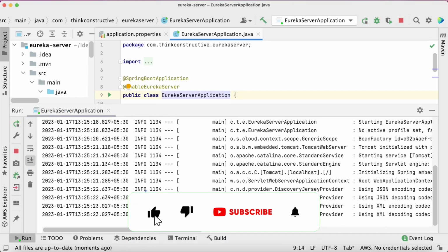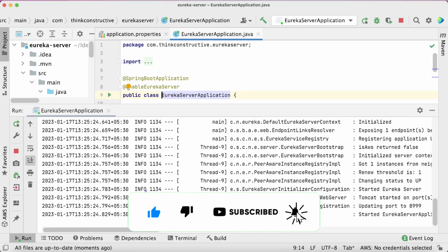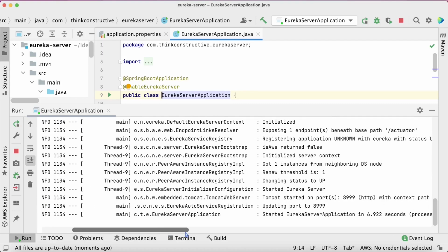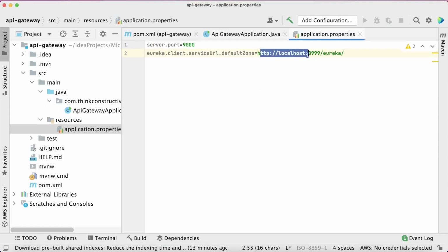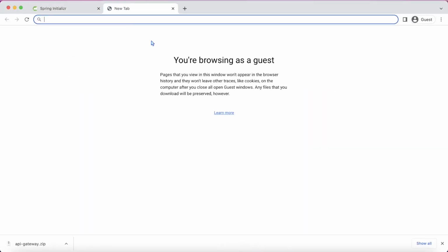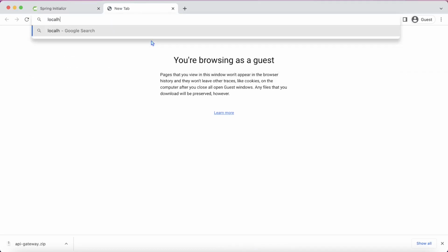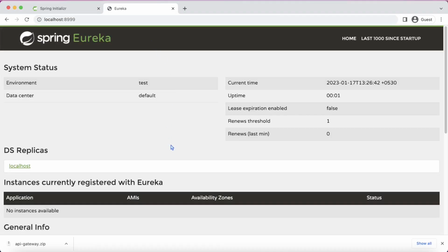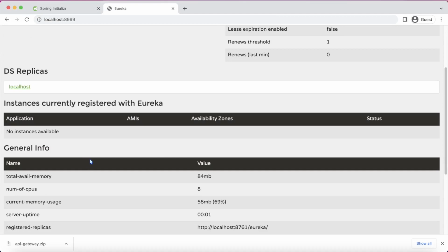So since I'm using all these applications on my local machine, that is where I'm using localhost. If you have Eureka server availability on the remote machines, you can use that URL particularly. All right. So you can notice here in the log, started Eureka server application and updating port to 8999. All right. So this is the Eureka server localhost:8999 we have given. So let us quickly check it, whether it is now up and running or not. So I'll just say localhost:8999. See, my Eureka server is up and running, although no Eureka client is up till now. So it says no instances available. Okay.